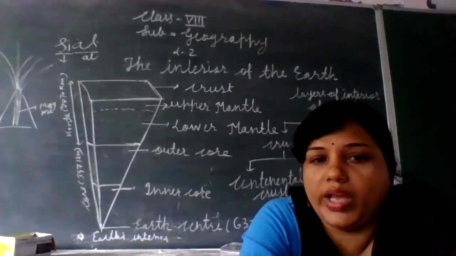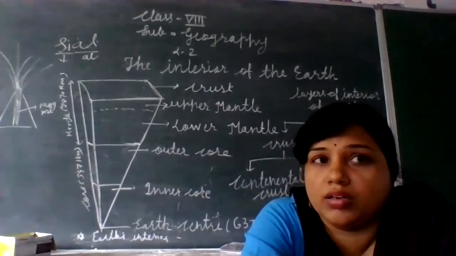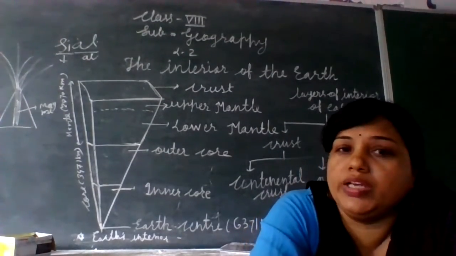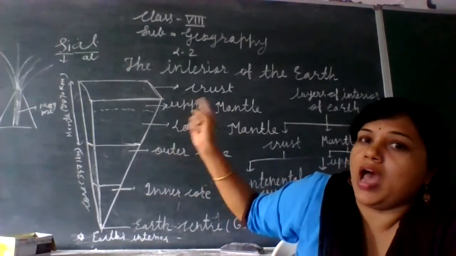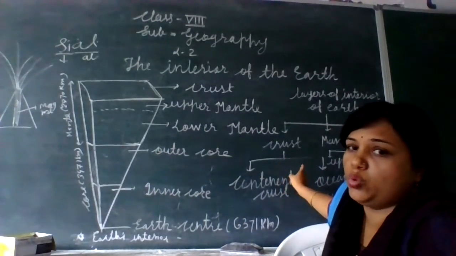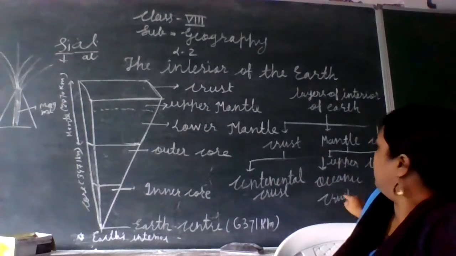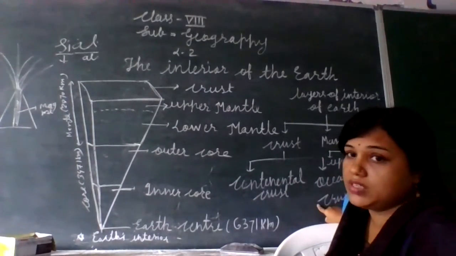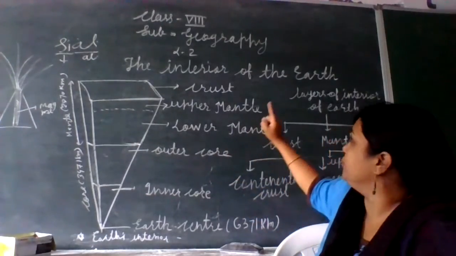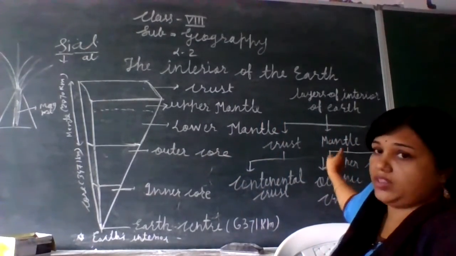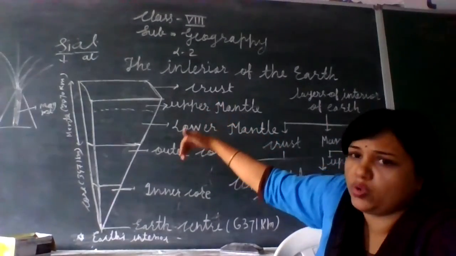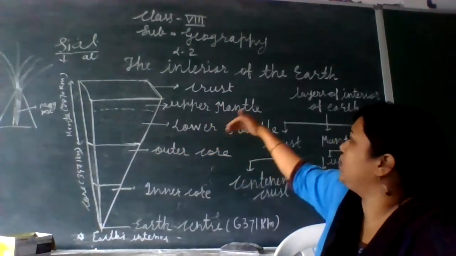So in this way today we have discussed the interior of the earth, that is, the layers of the interior of the earth, in which we have discussed the crust and the mantle. We have seen that the crust has two layers, the continental crust and the second one, the oceanic crust. Next we have discussed the second layer of the earth, the mantle. Again the mantle has two parts: the outer one is called the upper mantle, and below that we have the layer called the lower mantle.